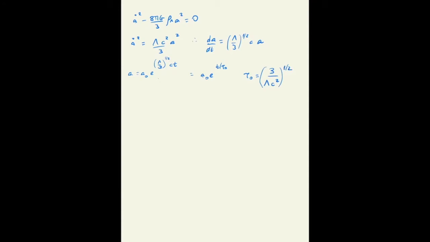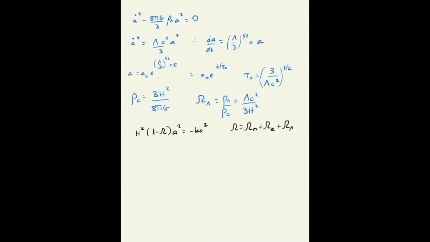And we can also define the density of dark energy in terms of the critical density of the universe. So that omega lambda is equal to the density of dark energy over the critical density, which is then lambda c squared over 3h squared. We can then finally write the Friedmann equation in compact form, including dark energy, as H squared (1 minus omega) a squared is equal to minus kc squared, with omega given by omega of matter plus the omega of radiation plus the omega of dark energy.